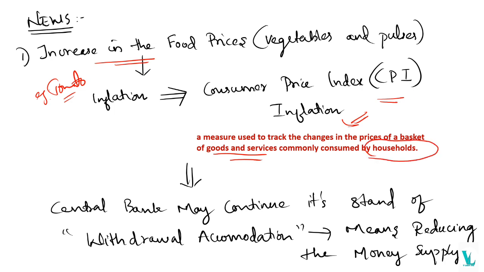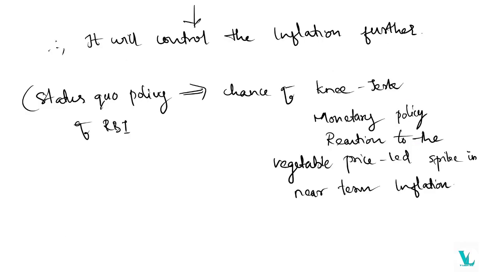So what will happen? Our central bank must take some measures. Am I right? Here in the news, it says that the central bank may continue its stand of withdrawal of accommodation. You have to know this term, okay? You can use it in your answer writing. Withdrawal of accommodation means reducing the money supply. So they are focusing on reducing the money supply. If the money supply is reduced, it will eventually control inflation. So that's the thing RBI is focusing on.